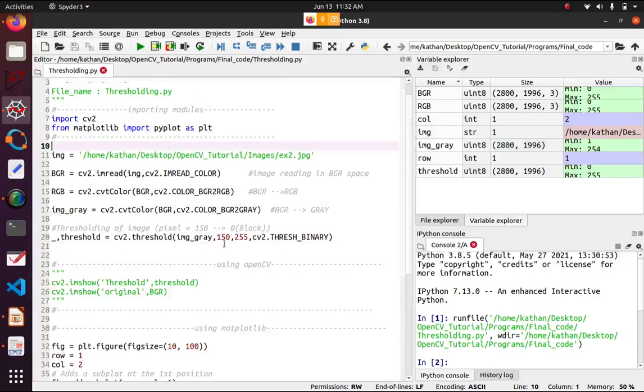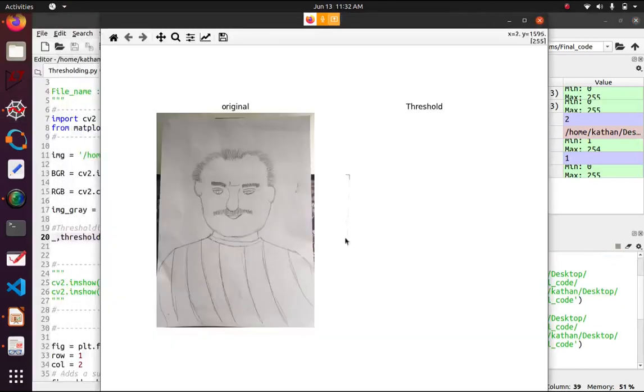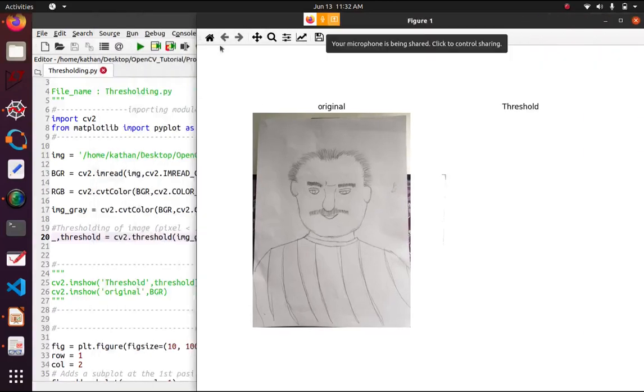Try at your end, and you can change this value. Let's change this value to 5. See now, it doesn't show any thresholding here. Why? Because every pixel is greater than the threshold value. It doesn't have any value less than 5 that we have right here.